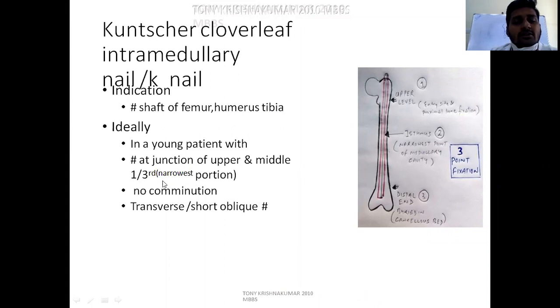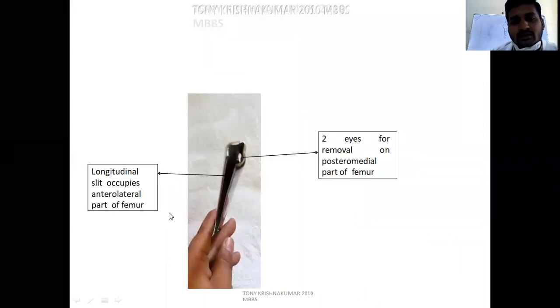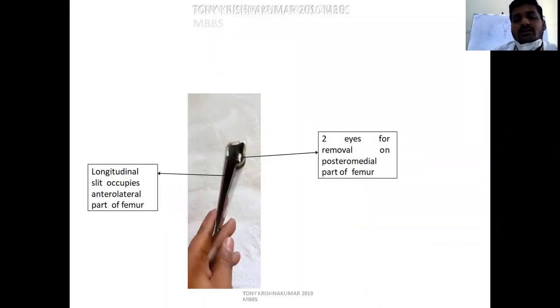Junction of upper and middle third, and no comminuted transverse or short oblique fractures, we will use the K nail. It has two eyes. This is the eye. This picture shows eyes for removal of a posterior medial part of the femur, and along this part it has a slot on one side and a metallic continuity on the other side.